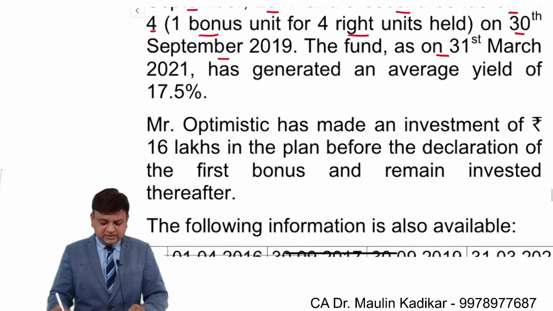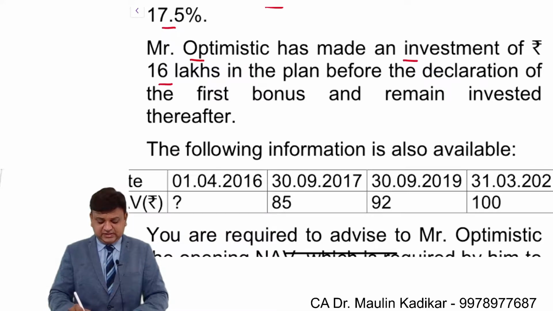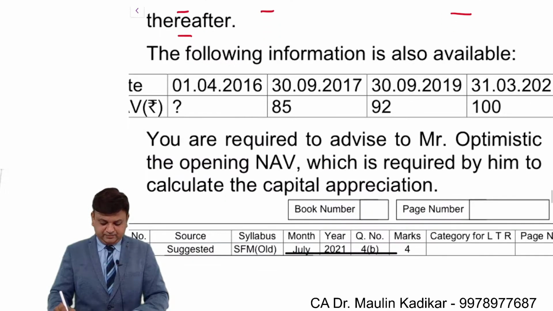On 31st of March 2021, the fund has generated an average yield of 17.5%. Mr. Optimistic has made an investment of 16 lakhs in the plan before the declaration of the first bonus and remained invested thereafter.